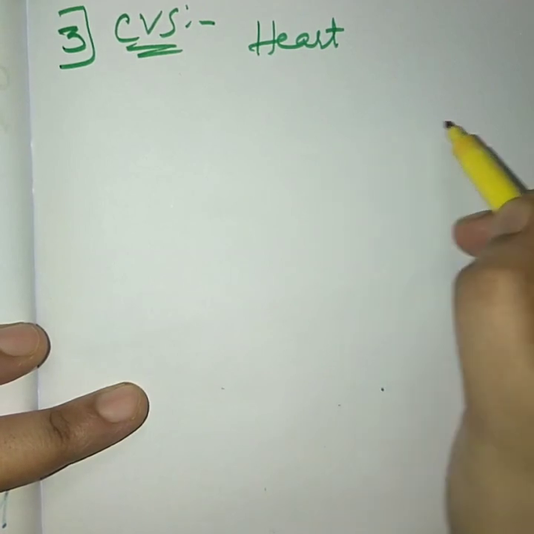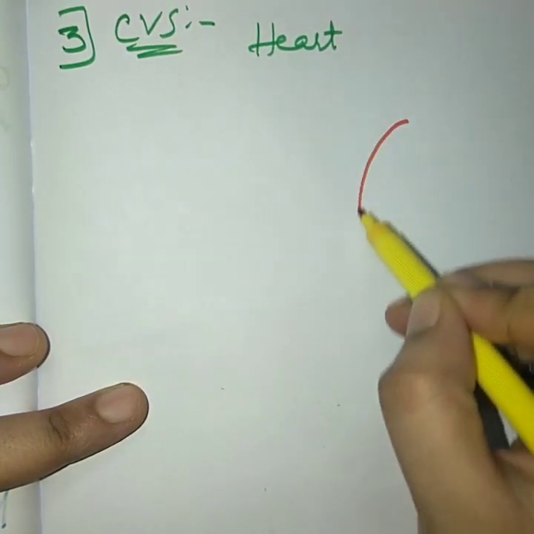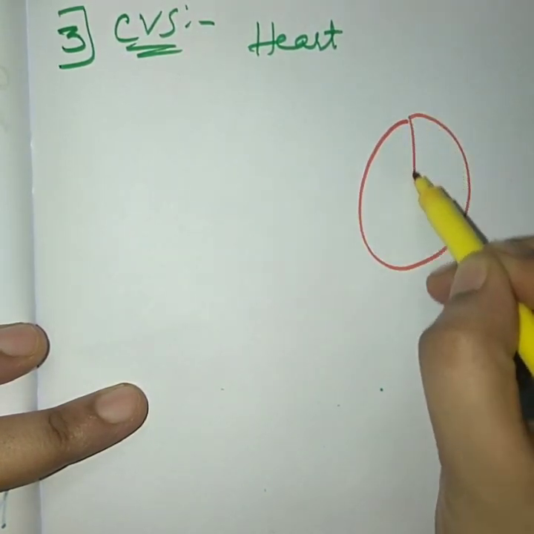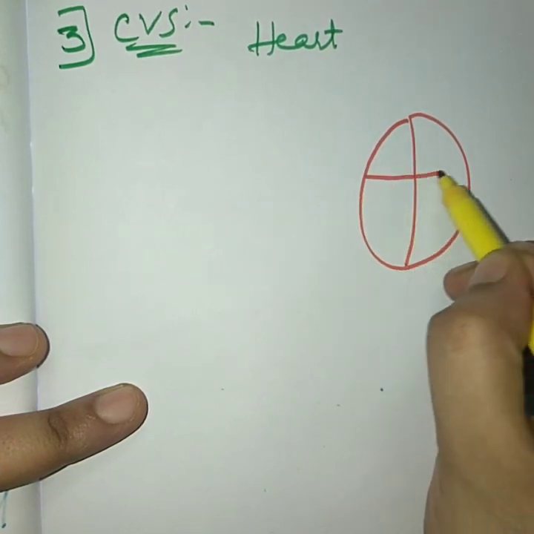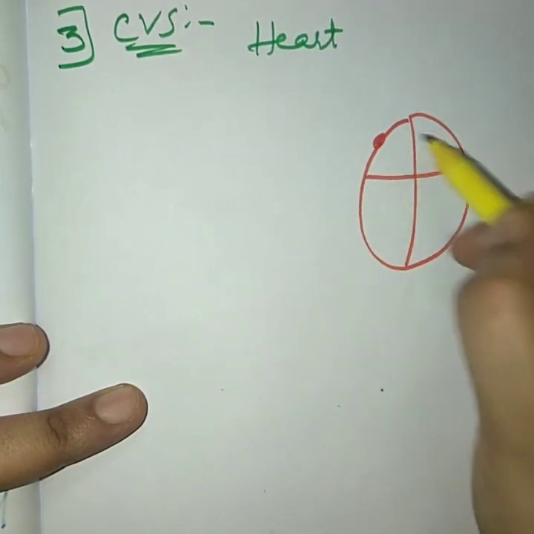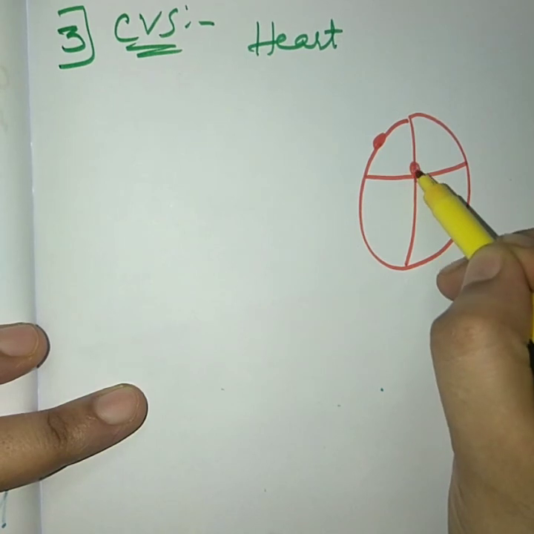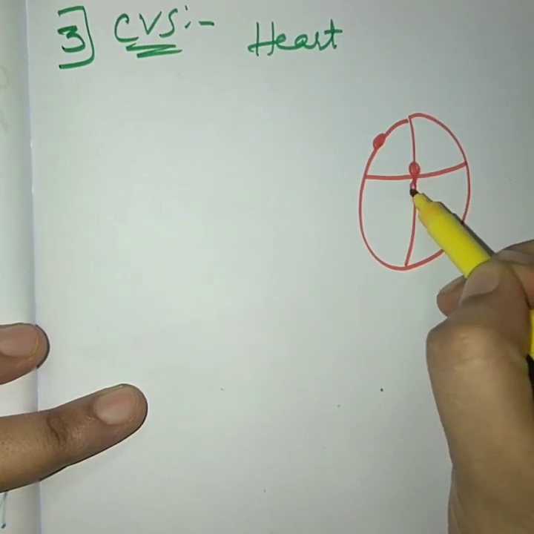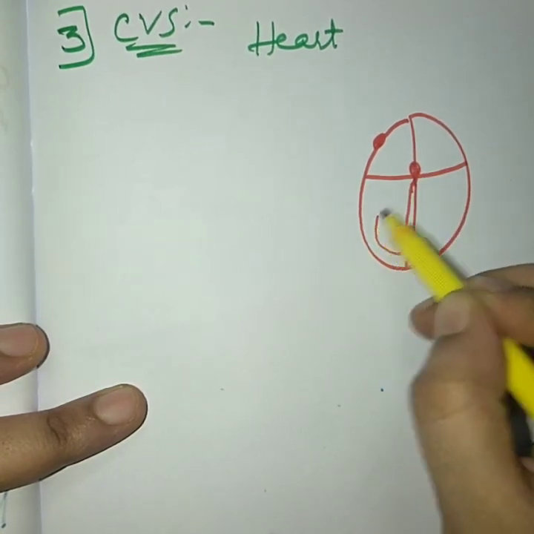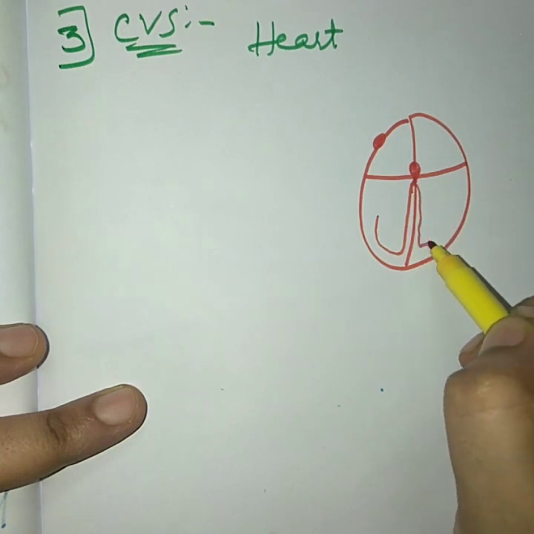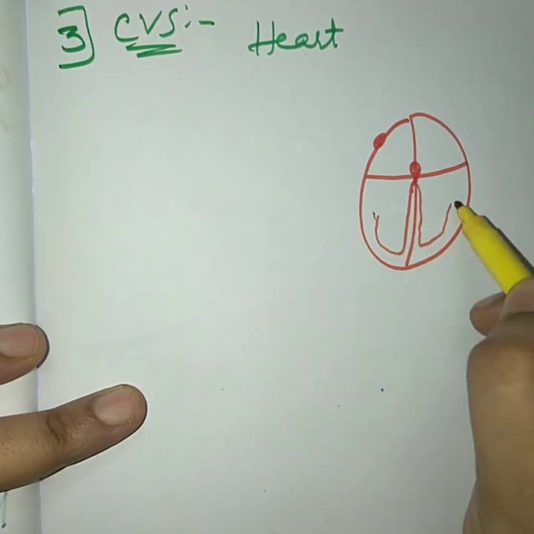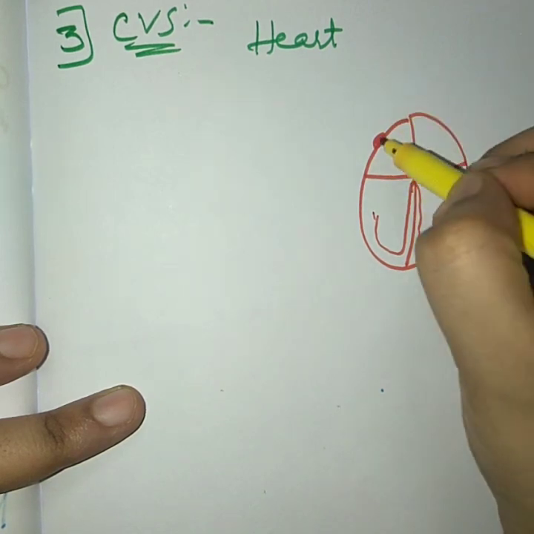So suppose this is your heart. This is your SA node and this one is your AV node, and bundle branches of His and then Purkinje fibers.